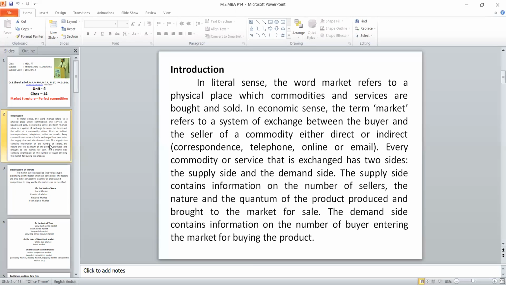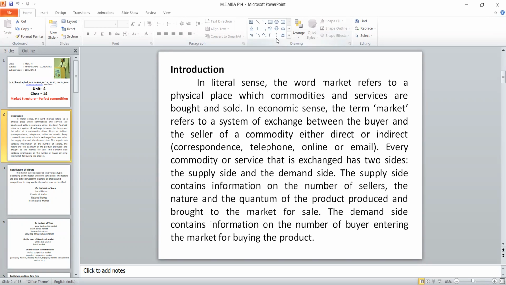On the supply side, the manufacturer, wholesaler, and retailer will be there, and information about the market is very clear from that view. On the demand side, the customer, what he knows, what information he has, what type of product he is going to consider, all these things will be there. So a market in the economic sense is a buyer and a seller, exchanging directly or indirectly, and it has two sides, demand side and supply side.